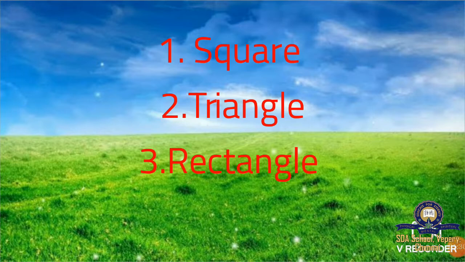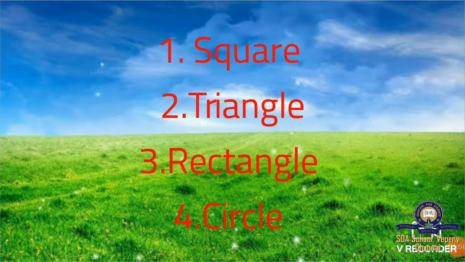R-E-C-T-A-N-G-L-E. Last class how I taught you? Rec. R-E-C-T-A-N-G-L-E. Rectangle. What is the spelling for circle? C-I-R-C-L-E. Circle. Very good. All are answering correctly.